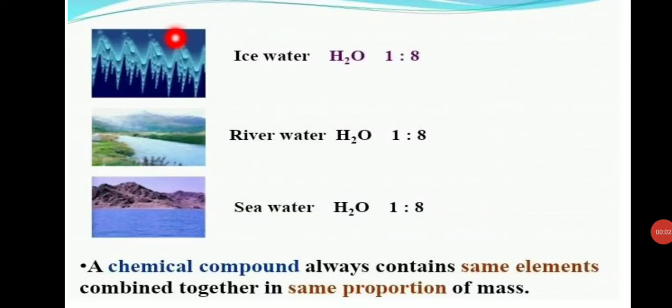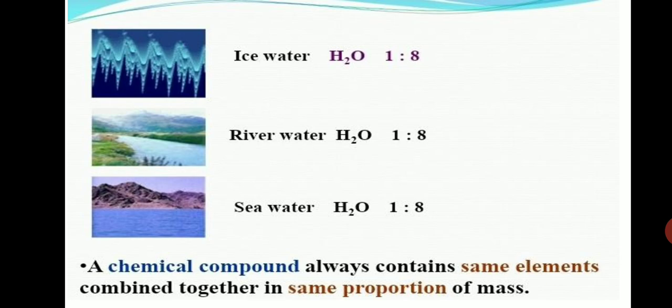So as I mentioned, the water that we get from the different sources, ice water from the glaciers, river water, sea water, all the water that formed is in the combination hydrogen and oxygen in the ratio 1:8 by mass. So we can define the constant proportion as a chemical compound always contains the same elements combined together in the same proportion by mass. So based on this law we can do some problems.